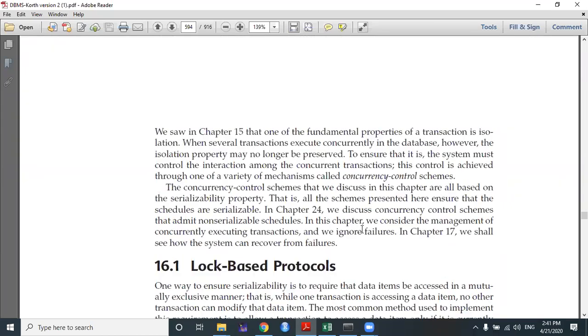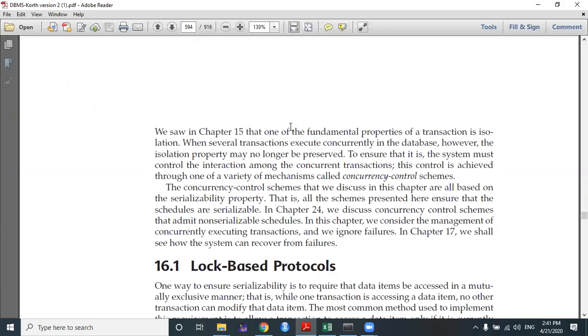So concurrency control is a fundamental property, as I already told, which is used to ensure the isolation property of a transaction as well as the serializability property of a transaction. If you remember, when I dealt with transactions, I already discussed the isolation property, and I told you that the isolation property will be handled by a special type of management scheme of a database management system, which is called the concurrency control management scheme. If you don't remember, you can go through that portion.